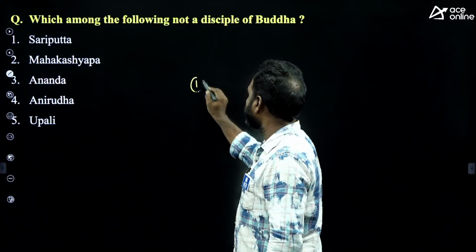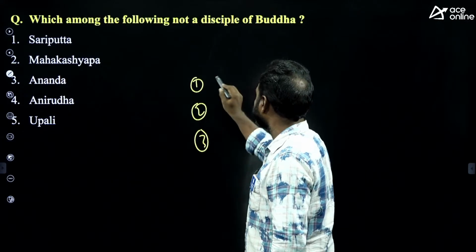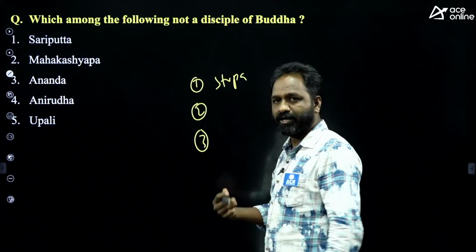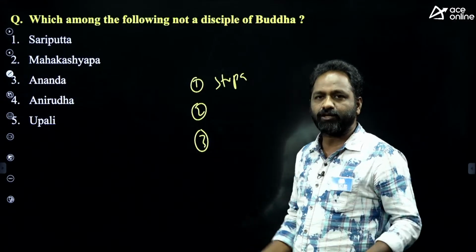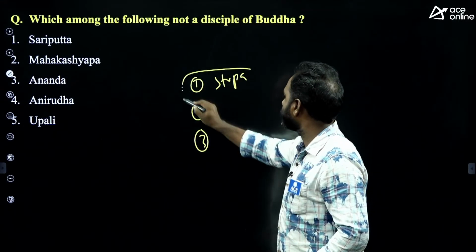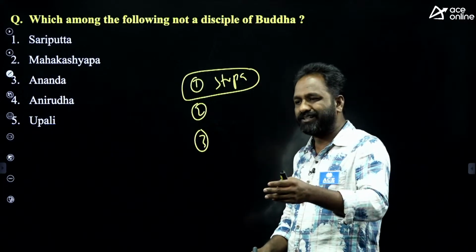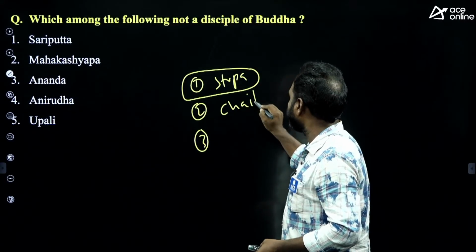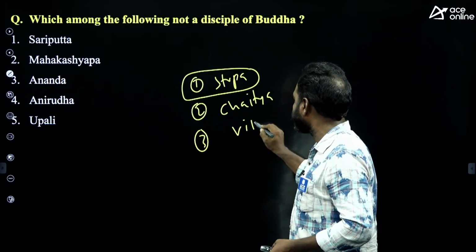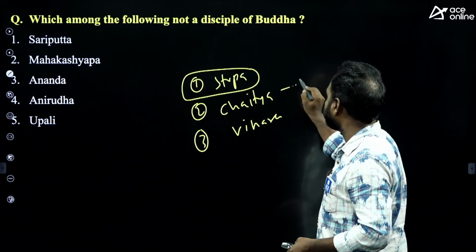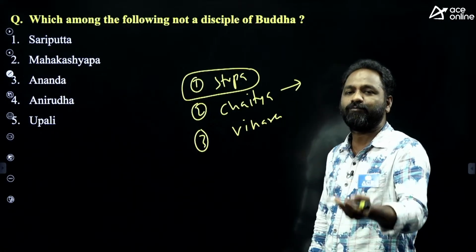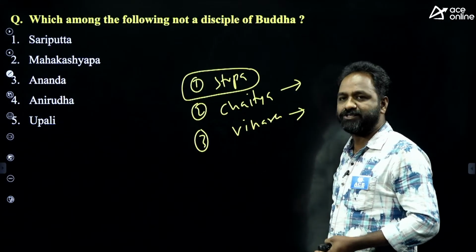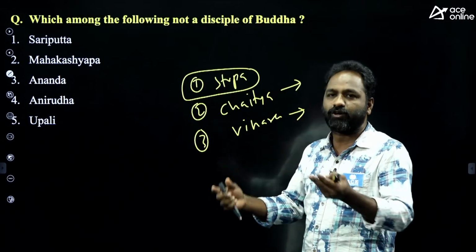Related to Buddhism, we have three places. One is called Stupa. Can you tell me the places related to Buddhism? What is a Stupa actually? The Stupa was built on the relics of Gautama Buddha. There is also a terminology called Chaitya, and another called Vihara. Chaitya is the prayer hall of Buddhist monks. Vihara means where the monks are staying.